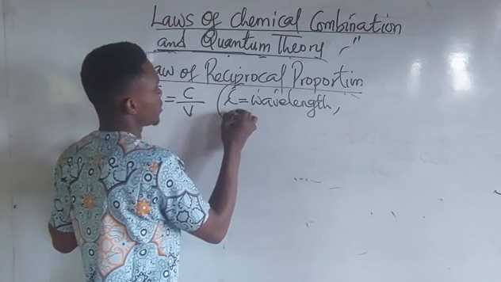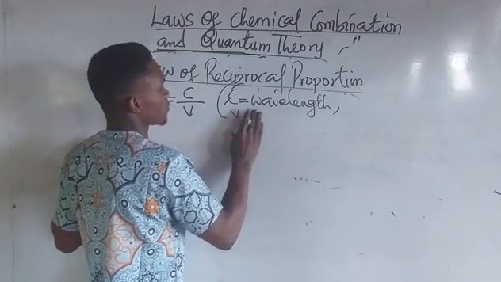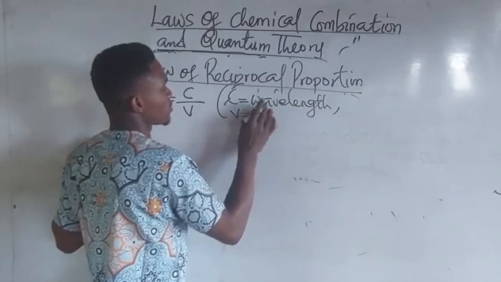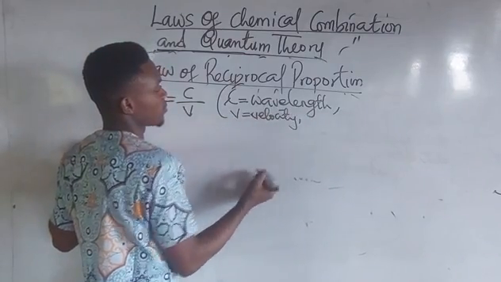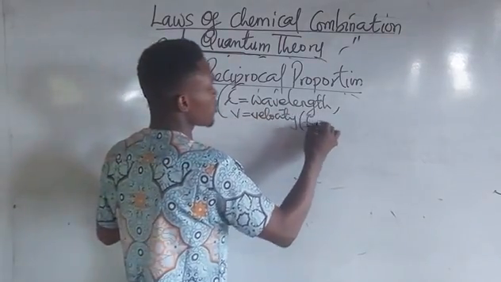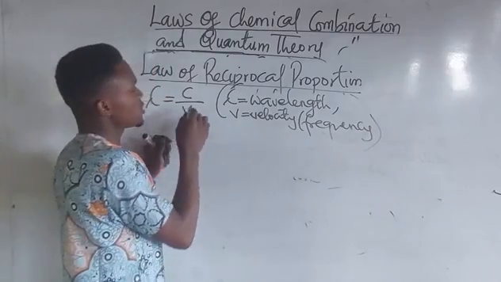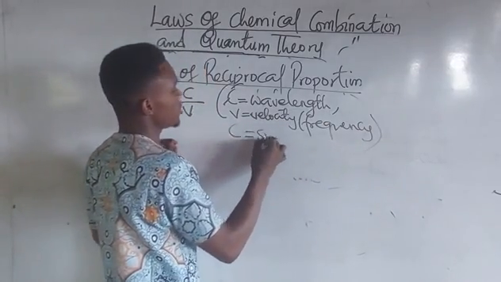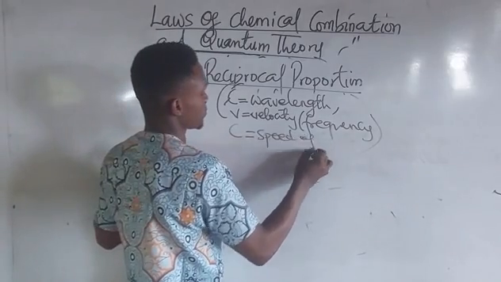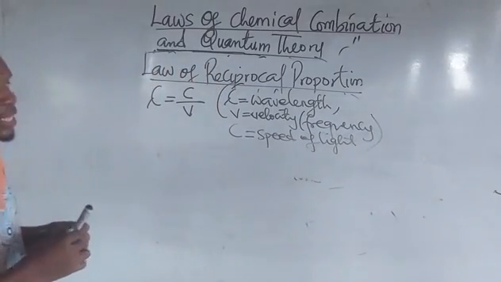You have V as velocity, which is expressed as frequency. That is, you can use this to be frequency, and of course the C is the speed of light.